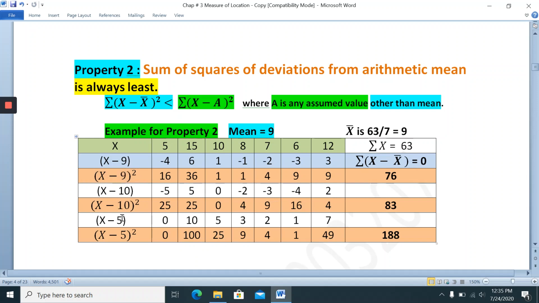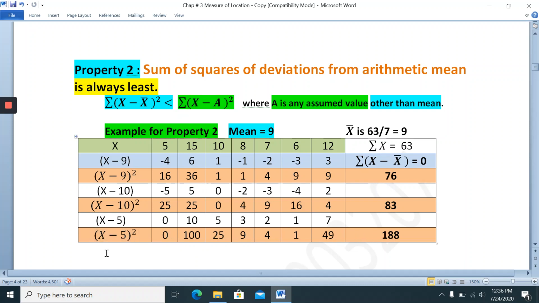Now consider 5. So 5 minus 5 is 0, 10 minus 5 is 5, and the other deviations are minus 5, 7, and so on. After taking the squares, the sum is 188.